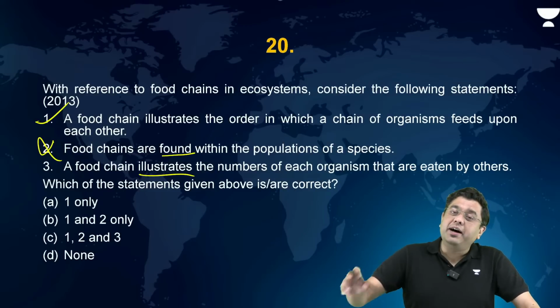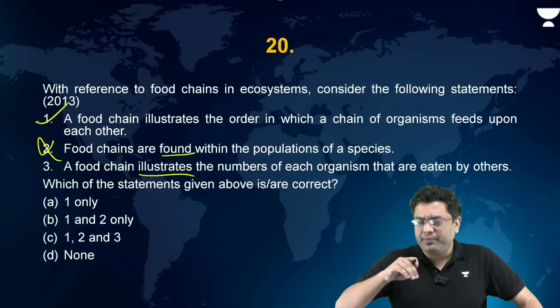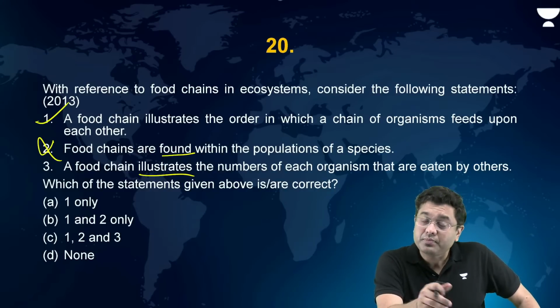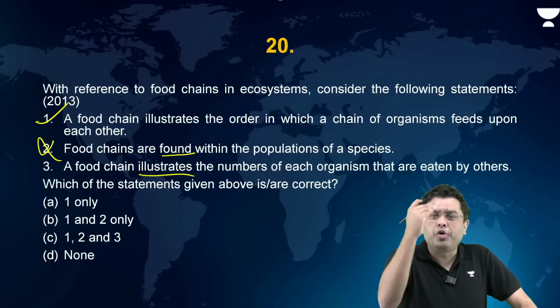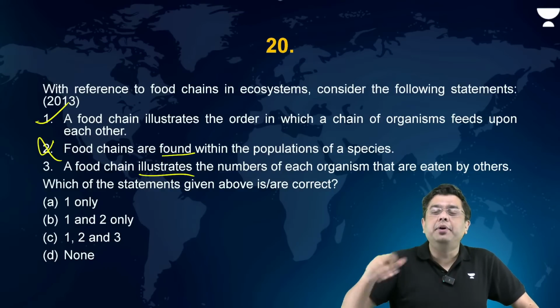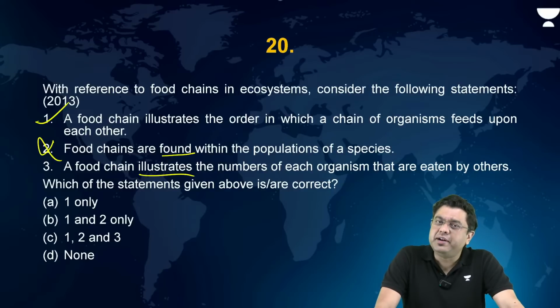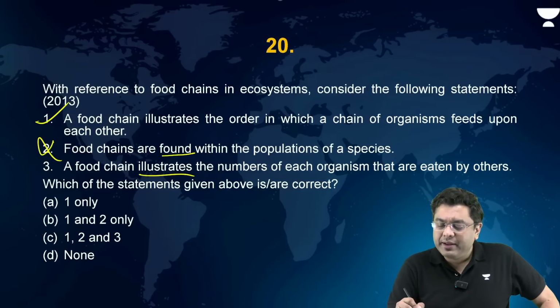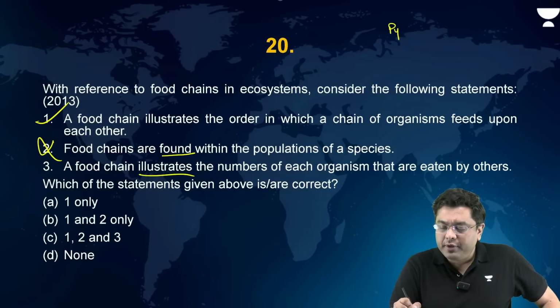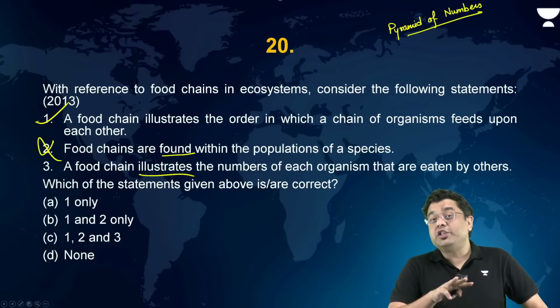What represents the numerical analysis within the ecosystem when we talk about different trophic levels, that how many numbers of grasses are there, how many numbers of herbivores are there? That is represented by what is referred to as the pyramid of numbers, right? That is a part of the ecological pyramid. So you have the ecological pyramid.